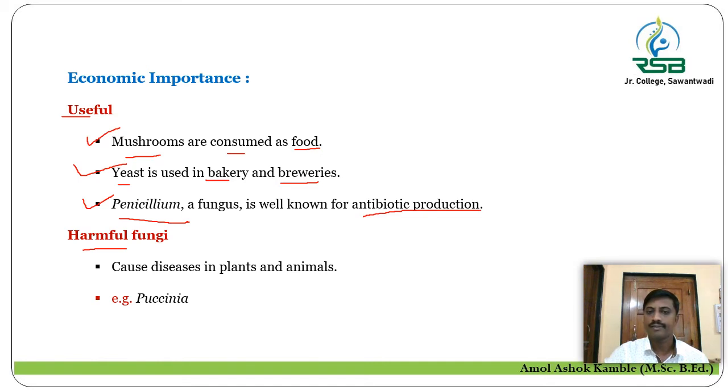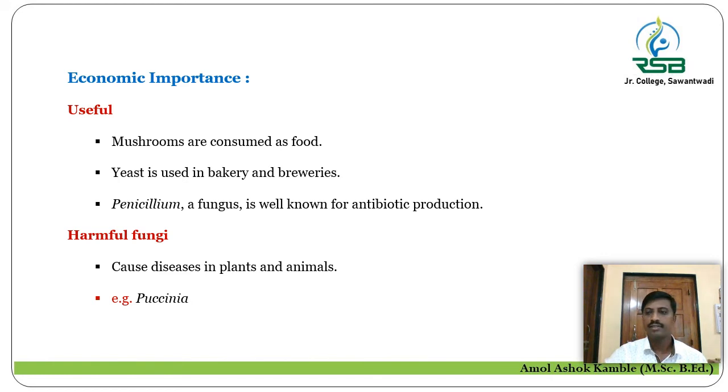अँटीबायोटिक तयार करण्यासाठी त्याचा यूज केला जातो. Then in harmful fungi, it causes diseases in plants and animals. प्लांट्स मध्ये ॲनिमल्स मध्ये ते डिसीज कॉज करतात. For example, Puccinia is an example of harmful fungi. So it is all about the economic importance of fungi by useful as well as harmful point of view.